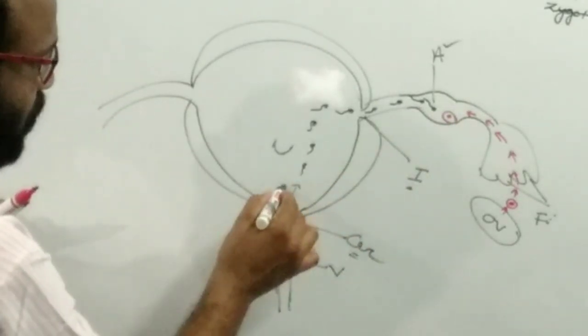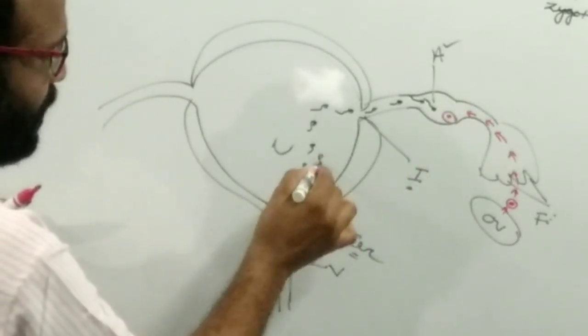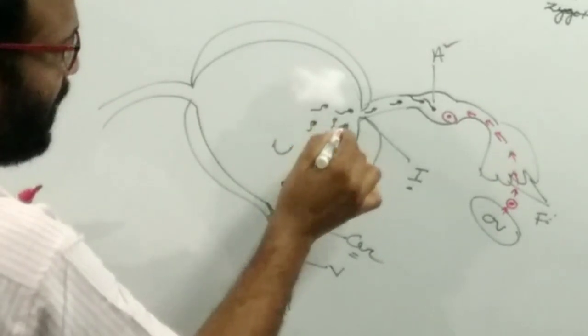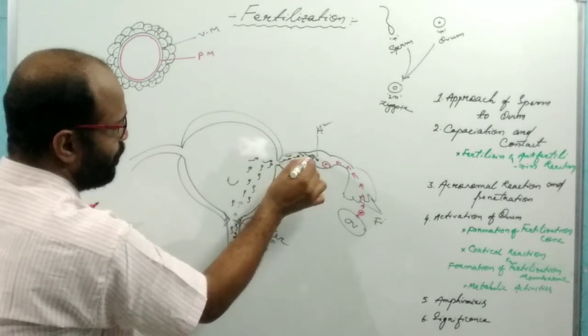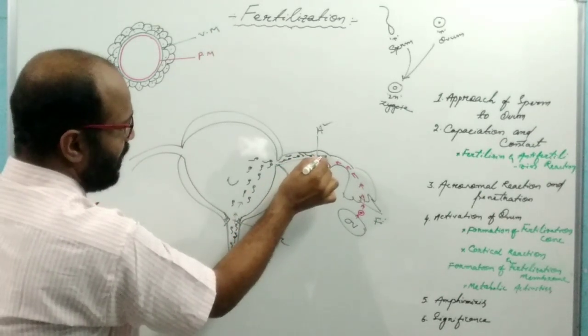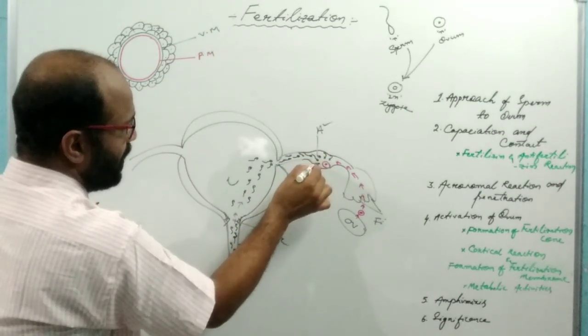So how many sperm enter into the fallopian tube? Millions and millions of sperm enter into the fallopian tube and the ampulla.